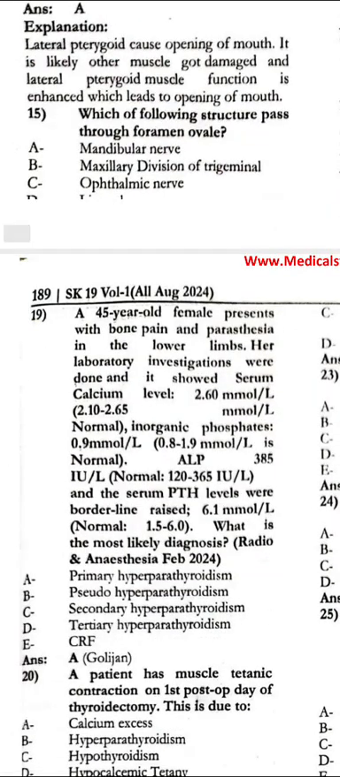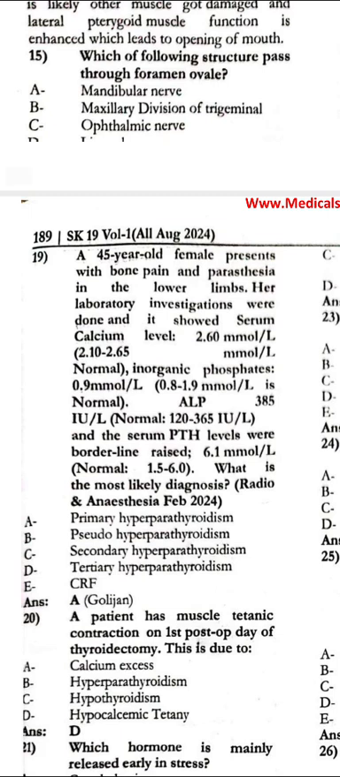A 45-year-old female presents with bone pain and paresthesias in the lower limbs. Her laboratory investigation showed serum calcium of 2.60, inorganic phosphate 0.9, and ALP 385, and serum PTH was borderline raised. What is the most likely diagnosis? That is going to be primary hyperparathyroidism.